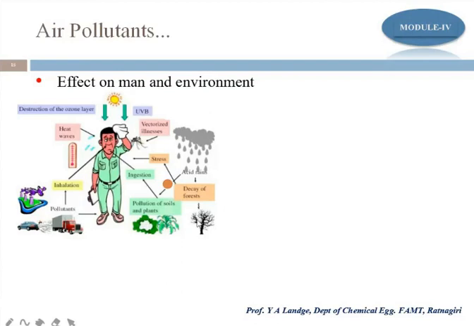Because of the air pollutants there may be acid rain, and because of this acid rain there is decay of the forest. Once the quantity of trees is reduced, ultimately the oxygen that we get from the trees will be reduced. Because of that we have difficulty breathing, and we do not get a sufficient amount of oxygen. When we do not get sufficient oxygen, stress is formed on human beings. This acid rain is mainly the impact of SOx and NOx gases, which form acid rain.